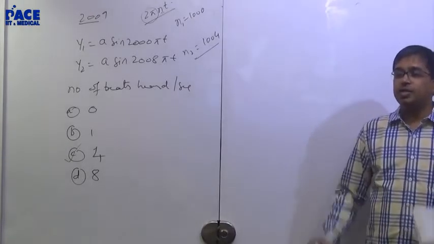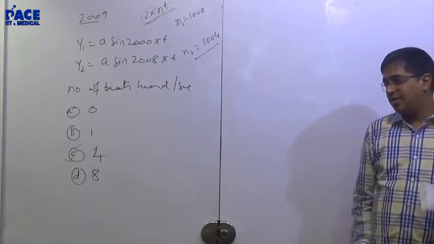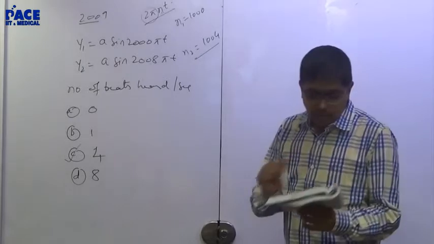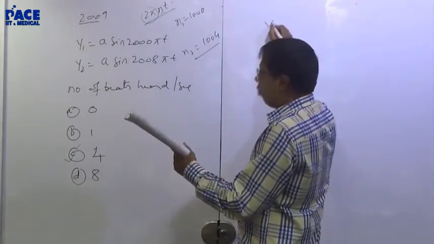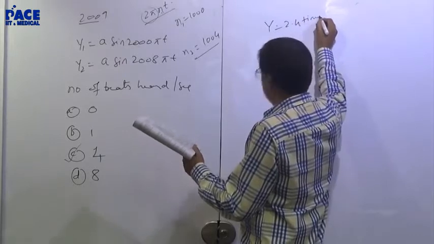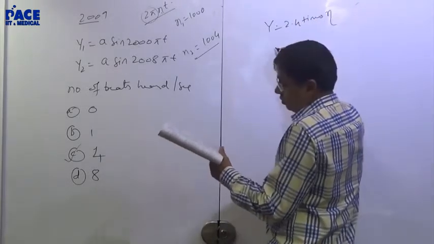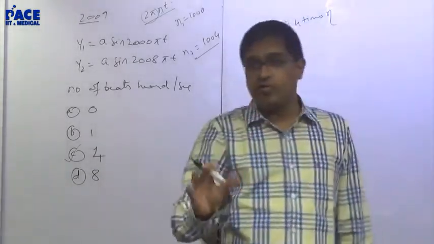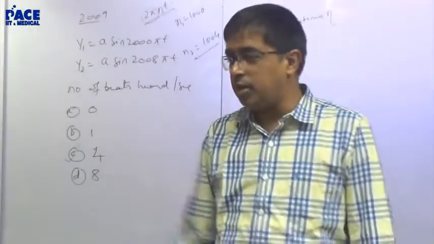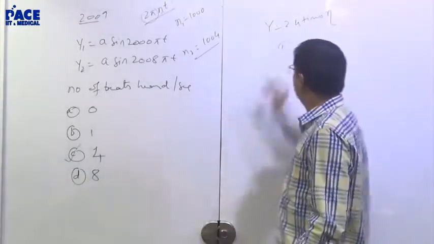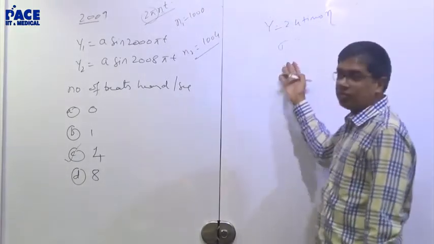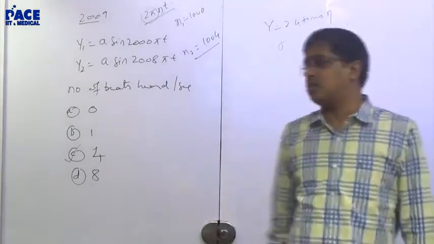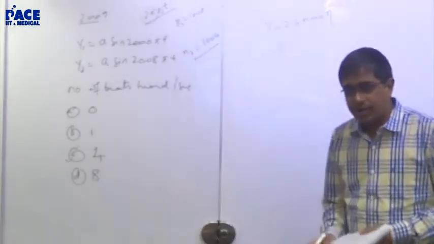Last class I dictated the relation between Young's modulus, rigidity modulus and sigma. Do you remember that? If you don't remember, it won't work. Look, in 2009 they gave you this: for a material, Y is given as 2.4 times the rigidity modulus. Find its Poisson's ratio. They are giving you a direct hit on that formula n number of times. Already I dictated that question to you people, and see, a 2009 question. They gave you Y is 2.4 times eta, they are asking you sigma. If you remember that relation, you will do it in one step. Please memorize that relation. Time and again they are asking questions on it. Don't mess up on it.